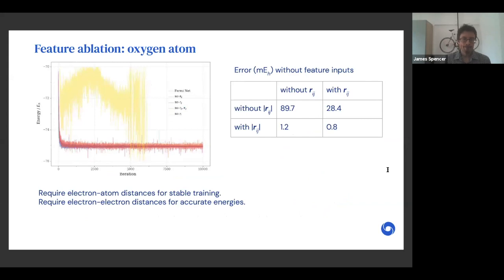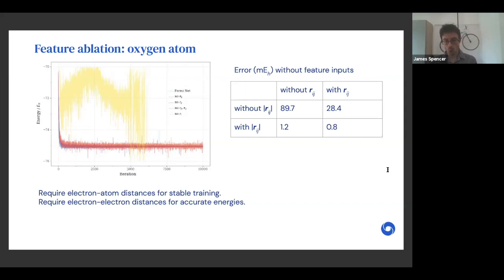Okay, thank you. So here we study the impact of changing the features fed into the network for the oxygen atom. And interestingly, we find that we absolutely require the electron-atom distances for stable training. This is likely due to requiring it in order to model the electron-nuclear cusp accurately, at least in the initial stages of training. We also find that the electron-electron interactions are really important.